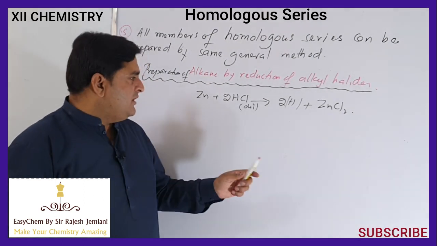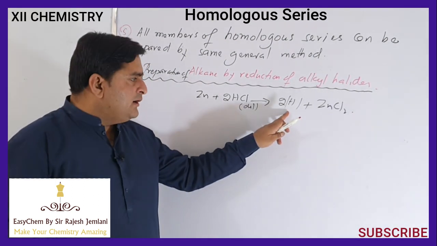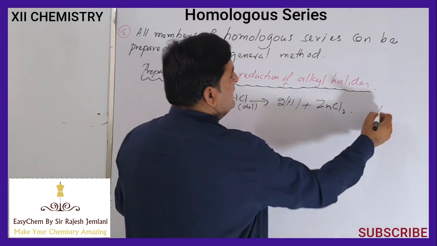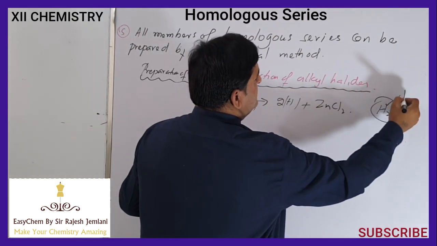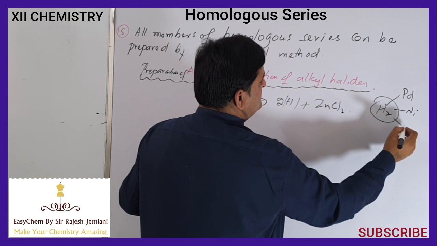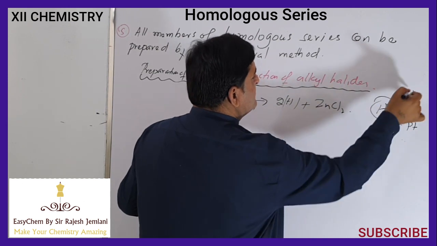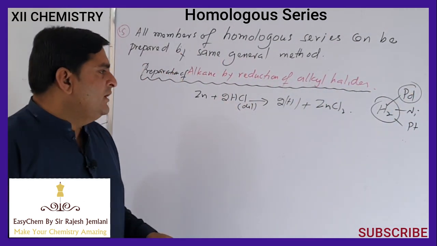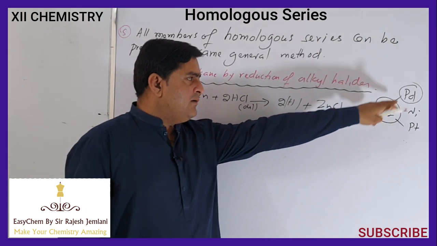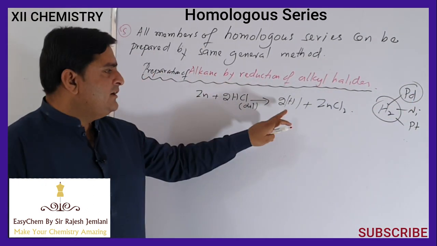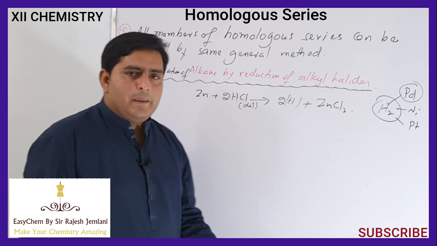We have 2 possibilities, either to use nascent hydrogen or to use molecular hydrogen. If we use molecular hydrogen, we need a catalyst. Normally palladium, nickel or platinum can be used, but palladium is used in this case. So if we use molecular hydrogen, we need palladium. If we use nascent hydrogen, we don't need any catalyst.